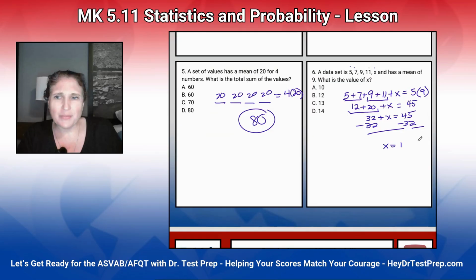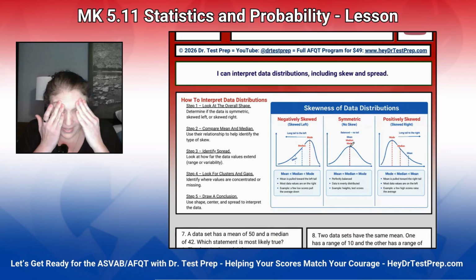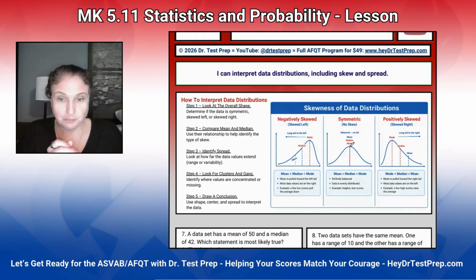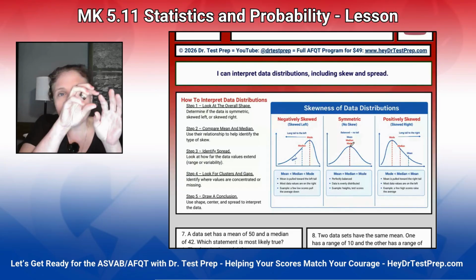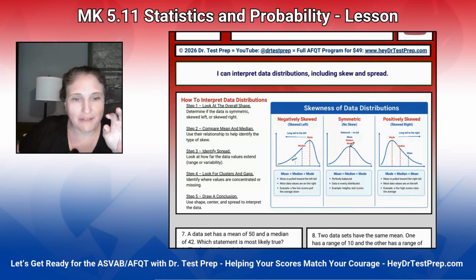Okay, now we're going to talk about skew. Now, I had AI help me make this image because I didn't want to take anybody else's work, but I wanted you to see some things. When we look at skew, something is negatively skewed if the tail is pointing to the negatives. That means that there's more numbers spread out going to the negative direction to the left.